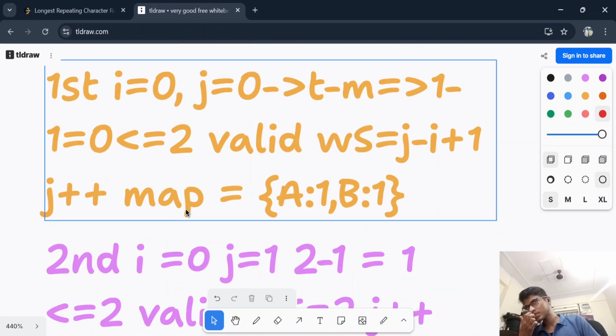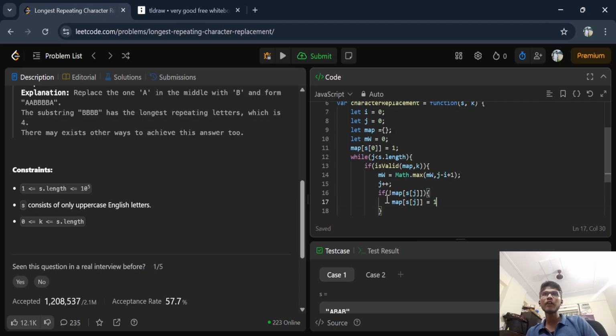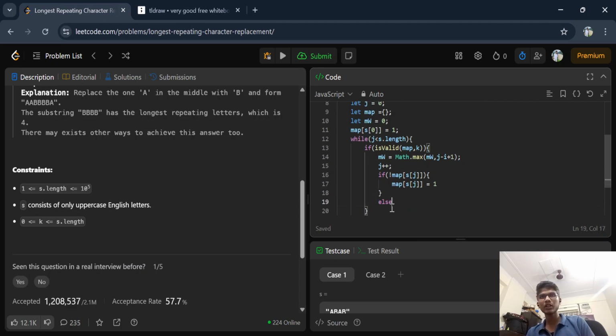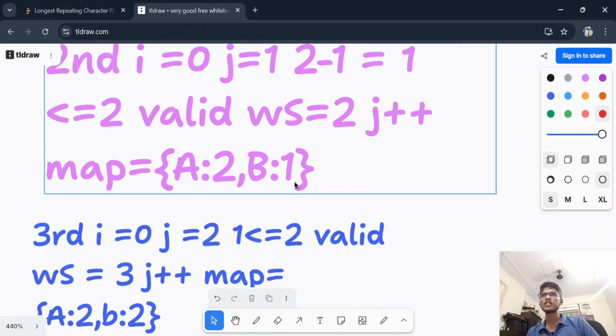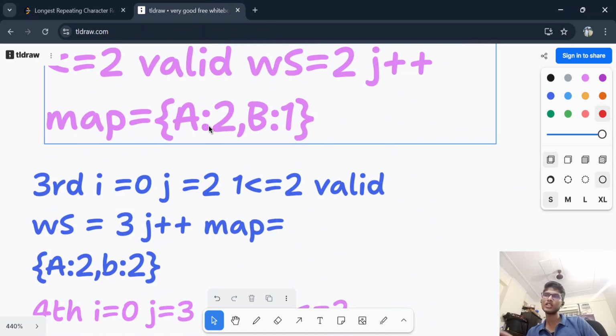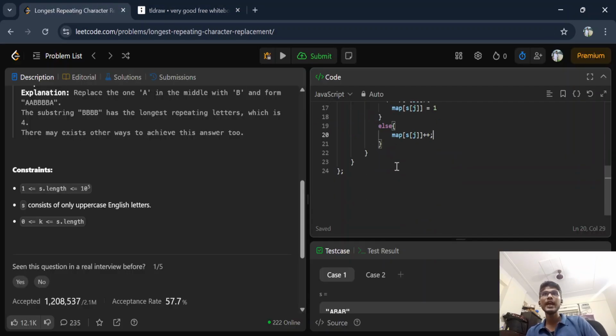If we do not have this, we set the b value to 1. And if we have this, else do what? Else, if we have this, map[s[j]]++. Yes, we'll do something like this. If we have this, in the second iteration we have a, so we just incremented the value of a.